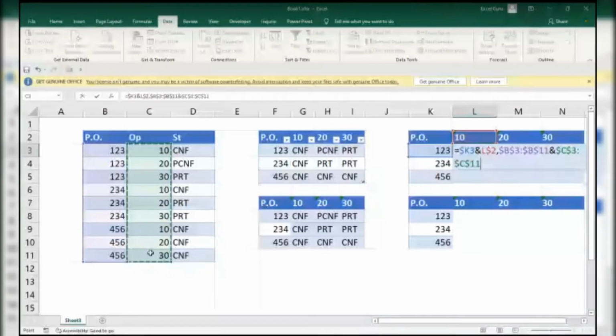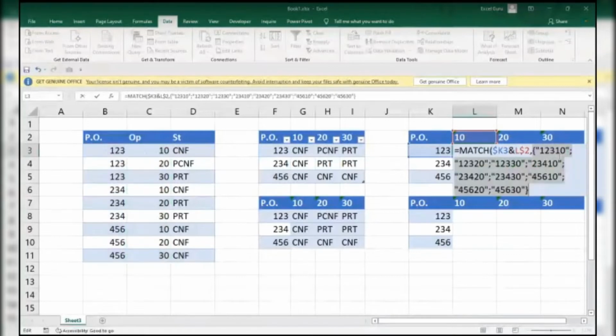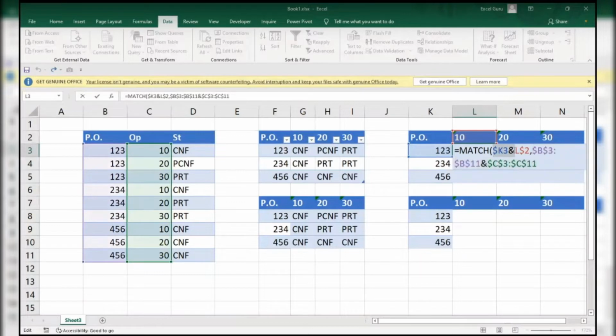So I'll make this the lookup value for the MATCH. This will be the lookup value and this will be the lookup array. See what will happen if I press F9 over here. See, it is concatenating 1, 2, 3, 10, 1, 2, 3, 20, 1, 2, 3, 30. Are you able to see this one? So I am looking up this F9 value, 1, 2, 3, 1, 0, over here.